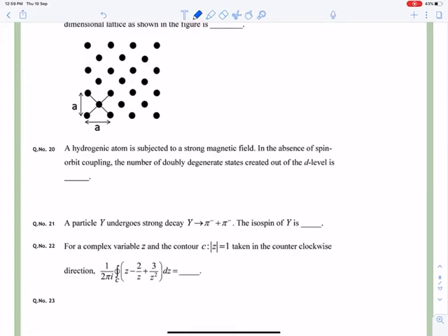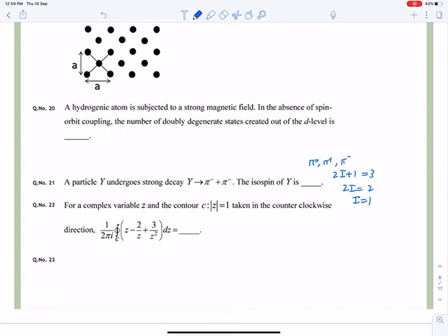A particle Y undergoes strong decay. Y goes to pi minus plus pi minus. Pi is a meson. So the isospin of pi: it contains pi 0, pi plus, pi minus. So multiplicity is given by 2I plus 1, which is equal to 3. So 2I is equal to 2, I is equal to 1.